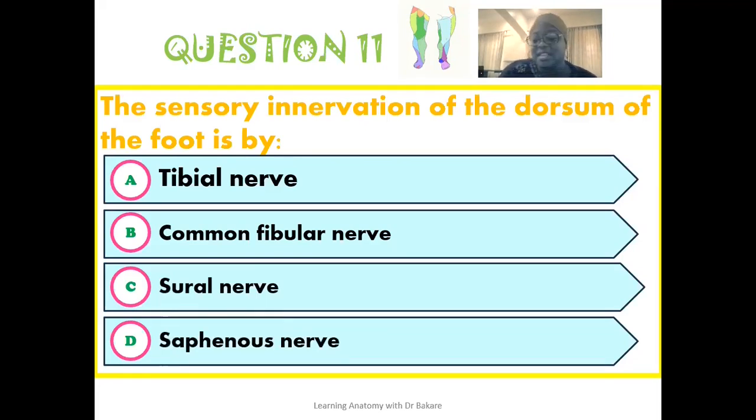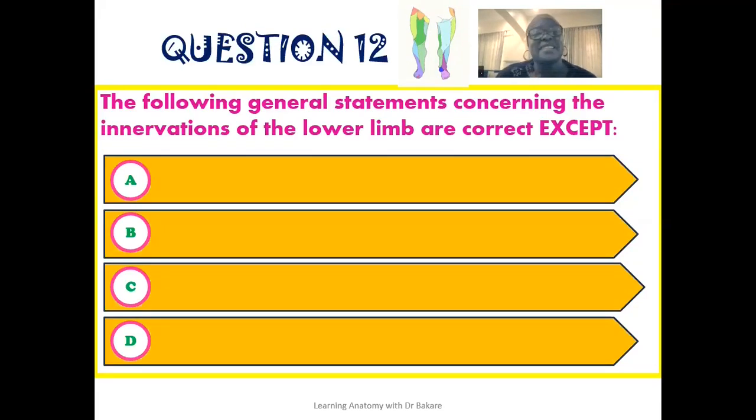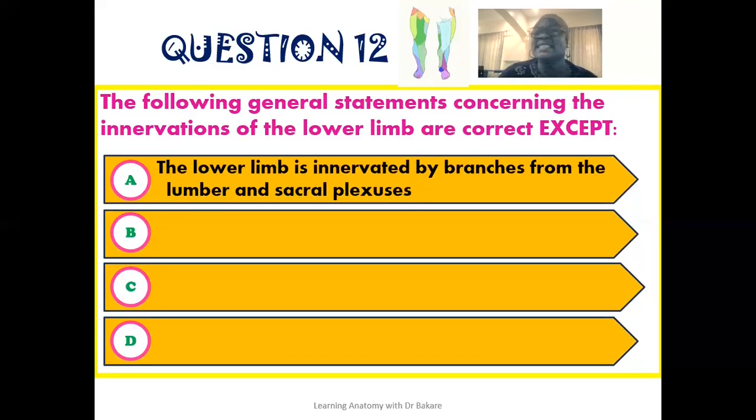The 12th question reads that the following general statements concerning the innervations of the lower limb are correct, except that the lower limb is innervated by branches from both the lumbar and the sacral plexuses?